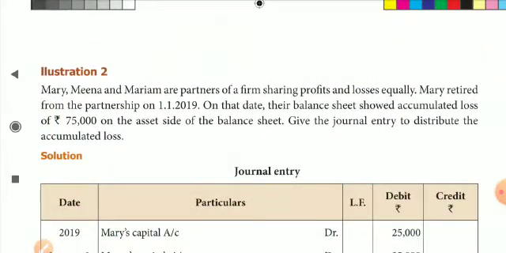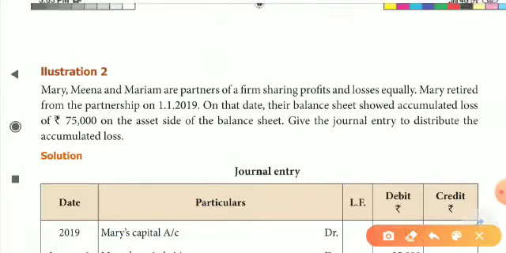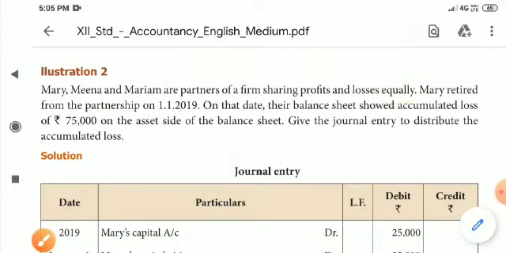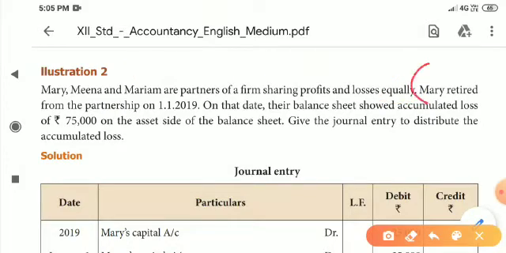The next is in the same way. Mary, Meena and Mariam are partners of a firm sharing profit and losses equally. Here they have given the word equally, so the profit sharing ratio is 1:1:1. Who is the retiring partner? Mary. Mary is going to retire from the partnership firm on 1/1/2019.